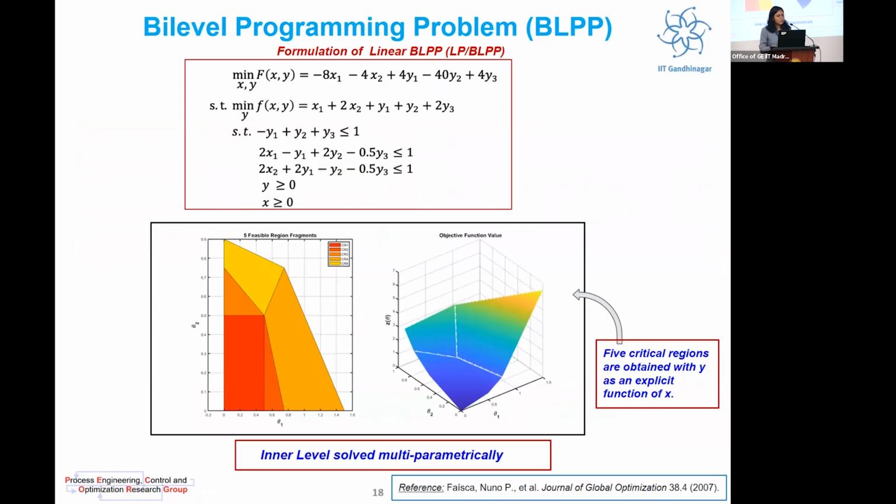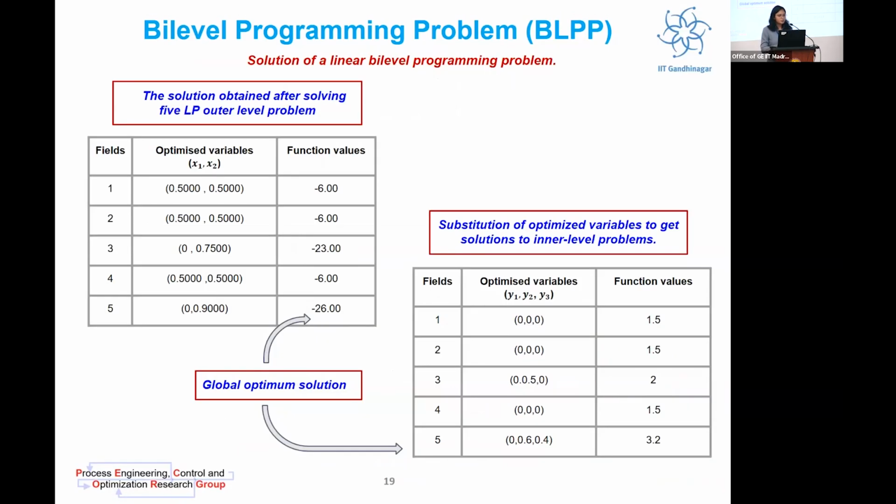The solution obtained from the inner level was y star, which was a function of x. And after substituting it into the outer level, we get 5 linear programming problems. So after the 5 LP outer level problems were solved, we achieve optimized variables, that is the X vector, and then those are substituted into the inner level problems, and we get the optimized variable y star. So you can see that such algorithms guarantee a global optimum solution.